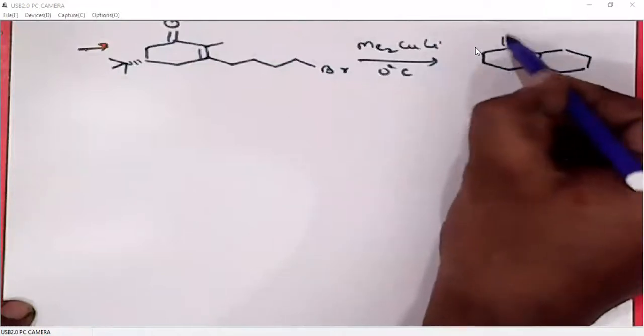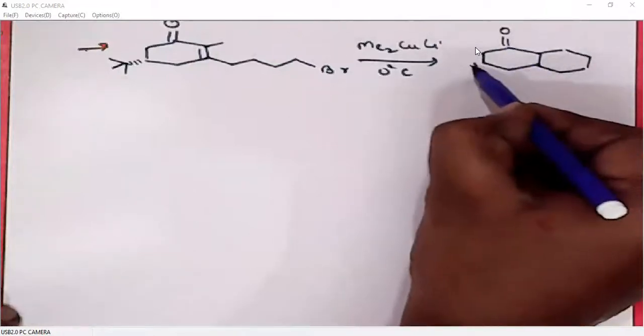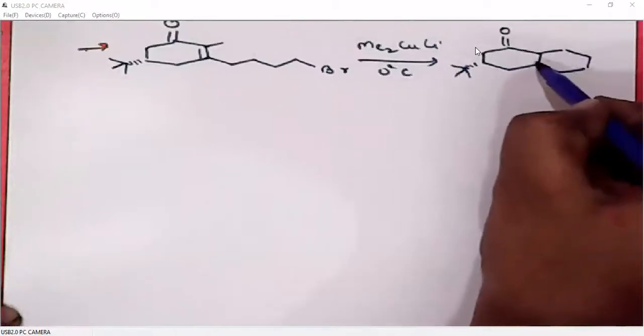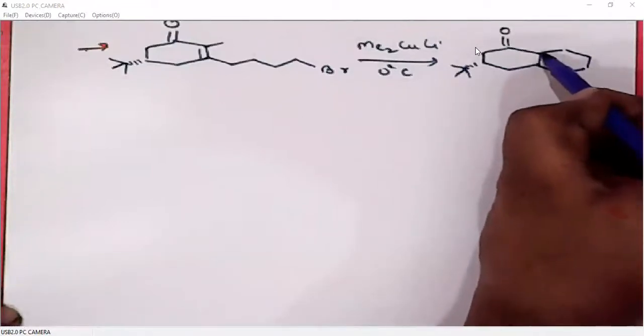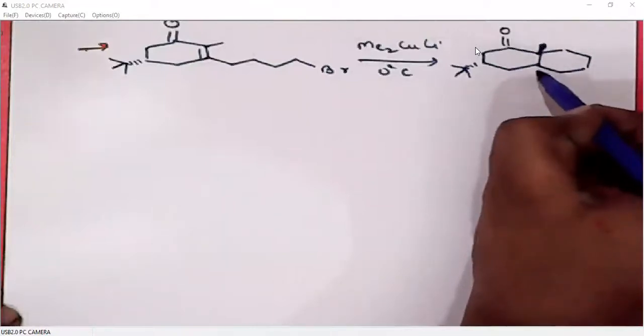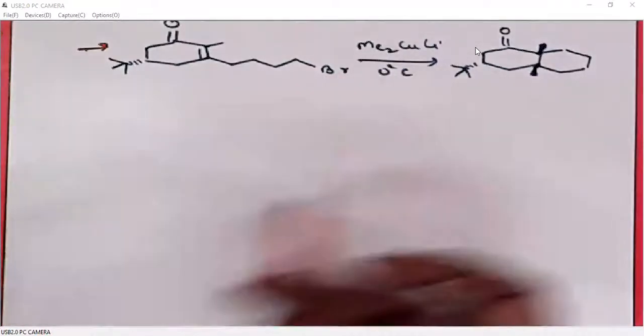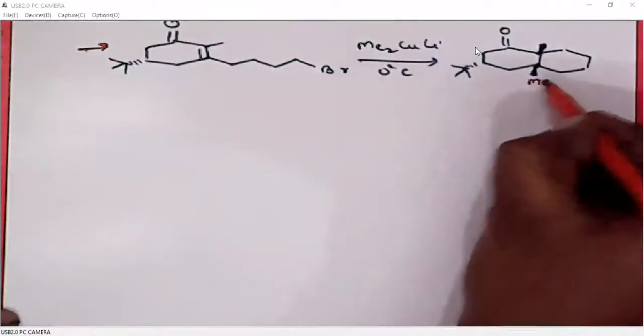Then when you want to predict the stereochemistry of this ring fusion, of course it should be cis. This is the methyl group from the ring.